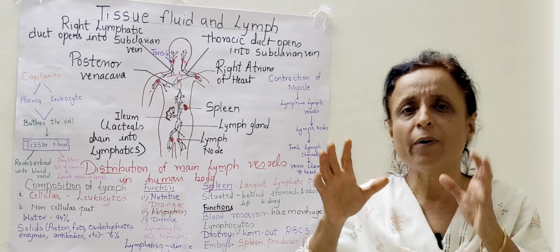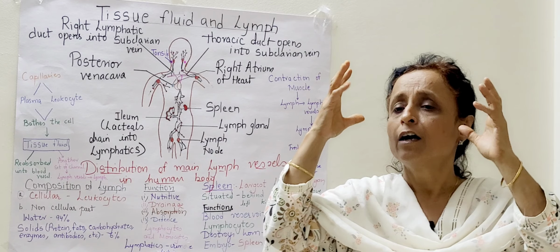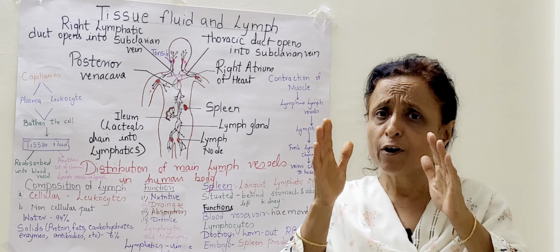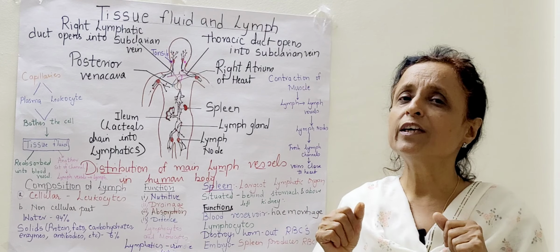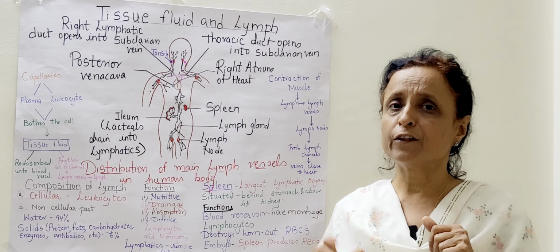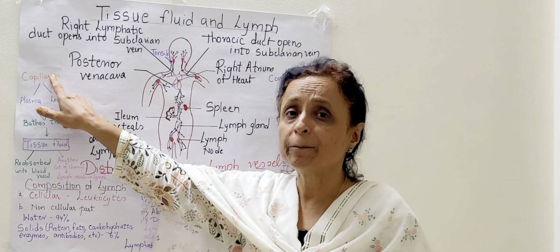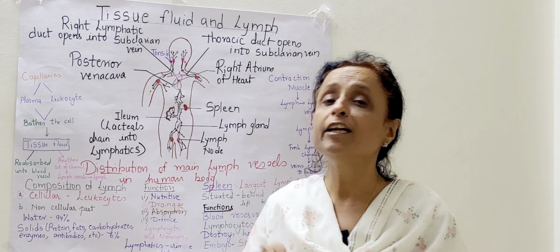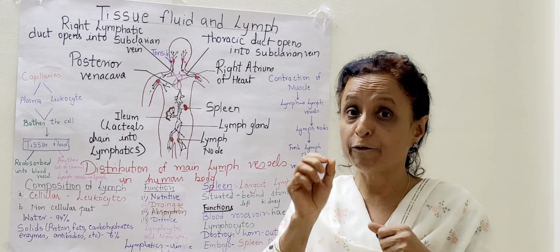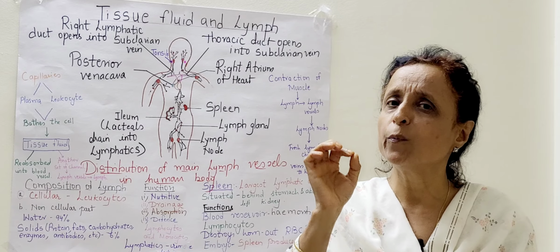Now it is the blood which carries the nutrients and the oxygen to different parts of the body. From the artery it goes into the capillaries. Capillaries are present in the tissues. From the capillaries, plasma and leukocytes leak out. They come out of the capillaries. Capillaries are very fine blood vessels.